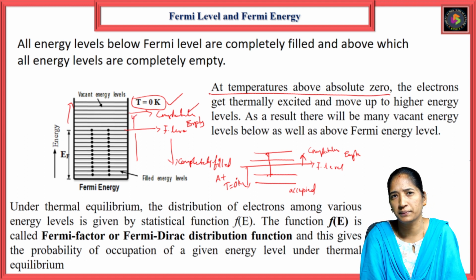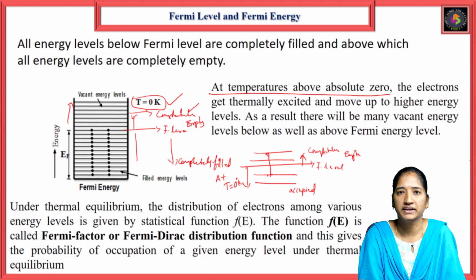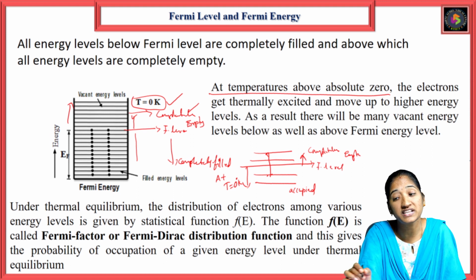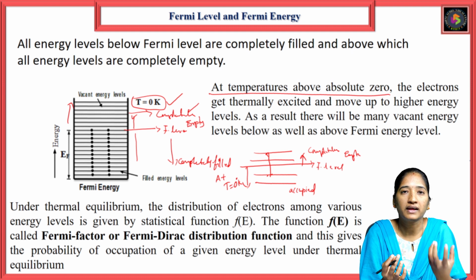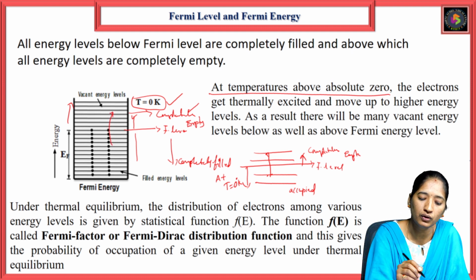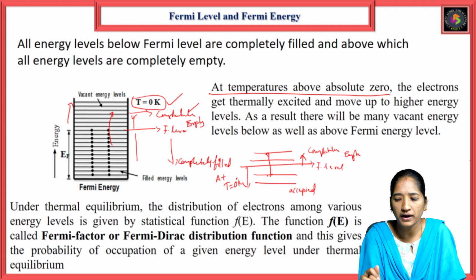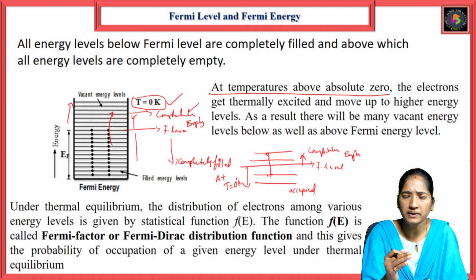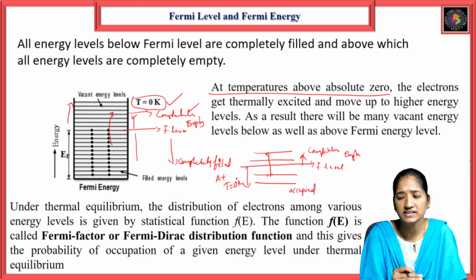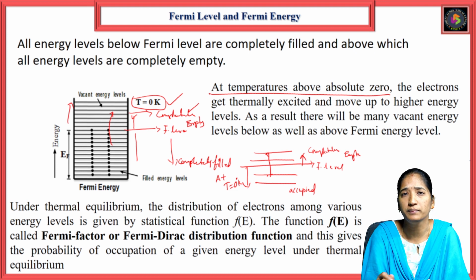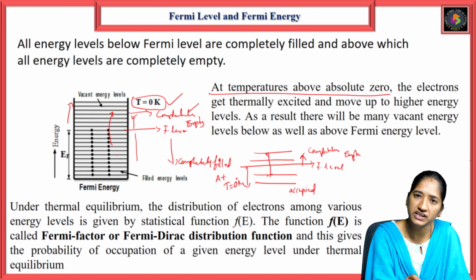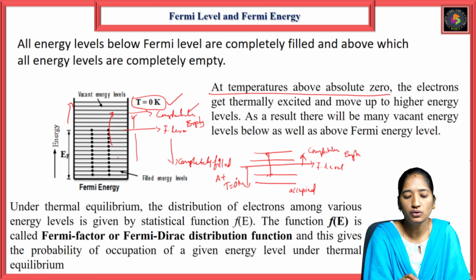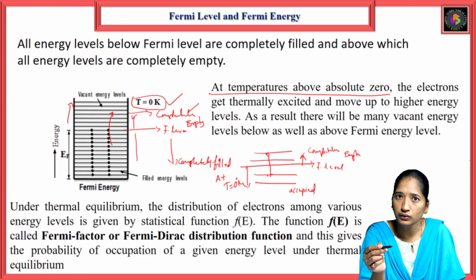So when we increase the temperature above absolute zero, the electrons get thermally excited and move from the lower band to the higher energy levels. As there are many vacant energy levels below and above the Fermi level, the electrons that are thermally excited move from the lower band to the higher band. The Fermi level lies in between the lowest band and the highest band.